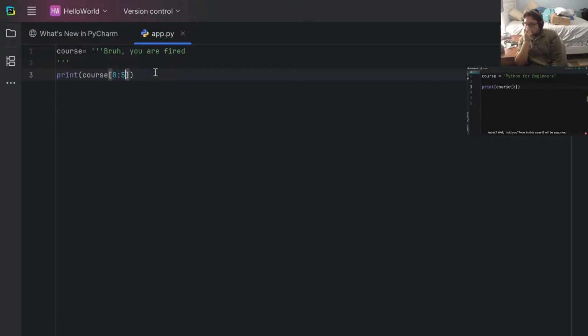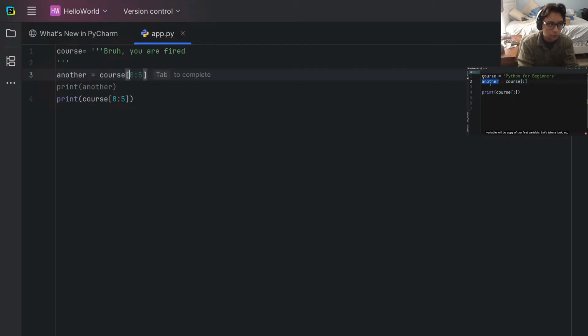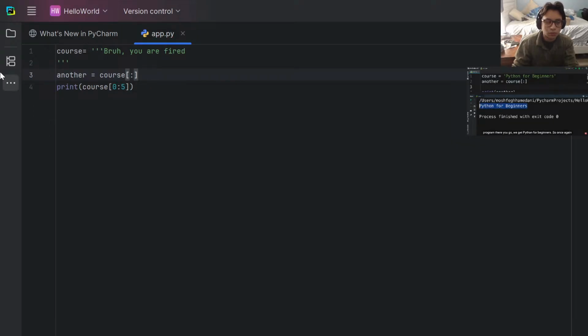Now, what if we leave both the start and end index? Well, I told you that in this case, 0 will be assumed as the start index, and the length of the string will be assumed as the end index. So with this syntax, we can clone the string. In other words, if I define another variable here, let's call it another, and set it to course square brackets with just a colon. Now this expression will return all the characters in the first variable. So this second variable will be a copy of our first variable. Let's take a look. So let's print another and run our program. There you go. We get Python for beginners.